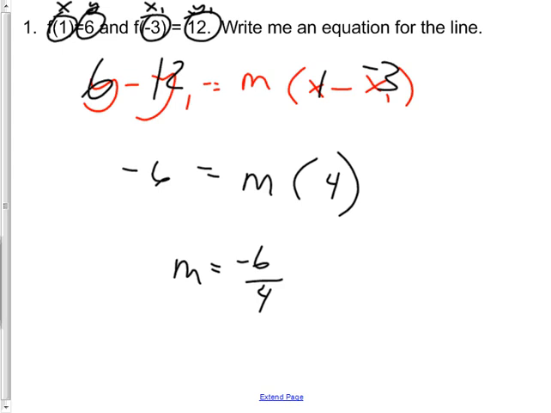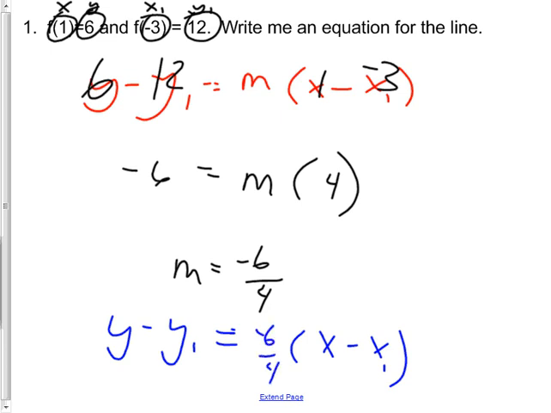There's my slope, but I'm not done because I now have the slope, but I have to use this big equation again. y minus y sub 1 equals m times x minus x sub 1, and put that -6/4 right here. And now I put in either point I want. I would choose this one because they are both positives. So x is 1. Oh, not the x. Sorry, the x1 is what I want to replace here. The x1 is 1, and the y1 is going to be 6.